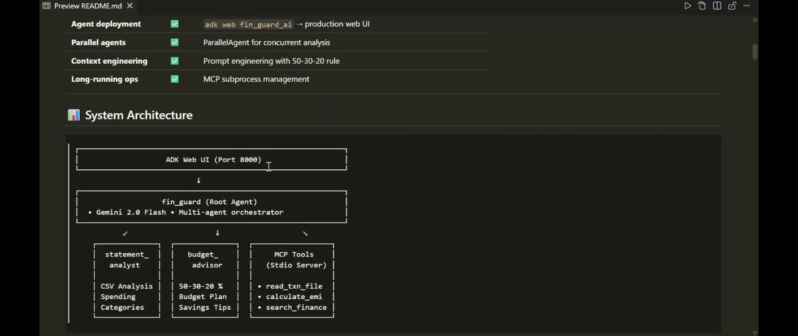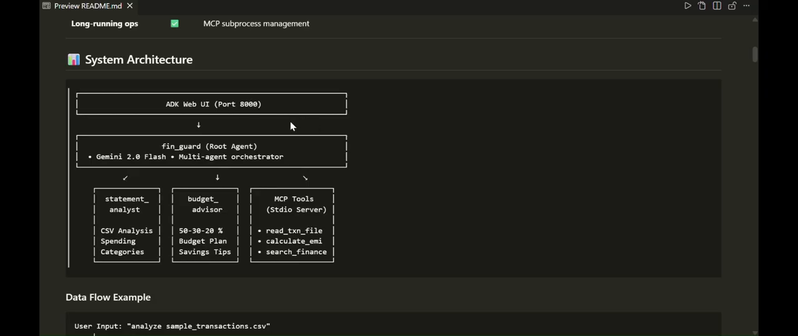So here I have used the ADK Web UI. Here you can chat or you can add your statements, and FinGuard AI will coordinate with other agents and tools to provide you the best results.